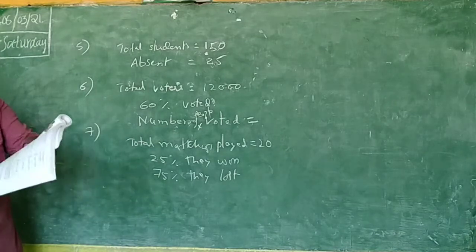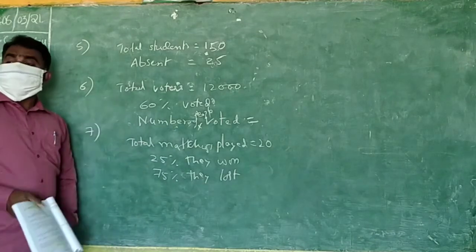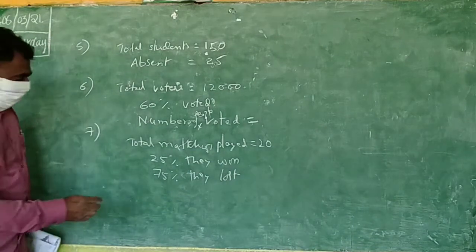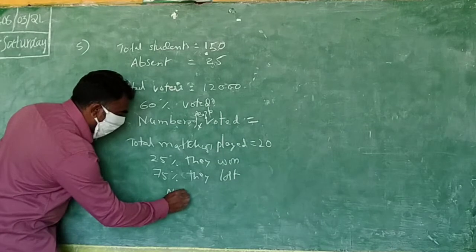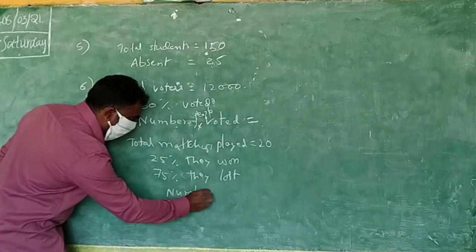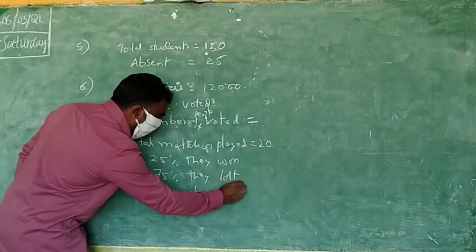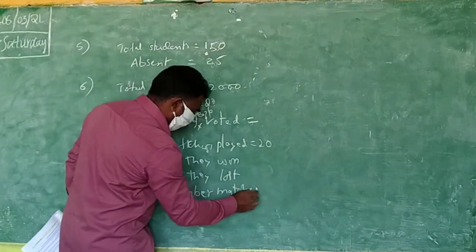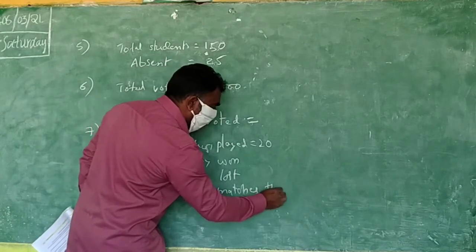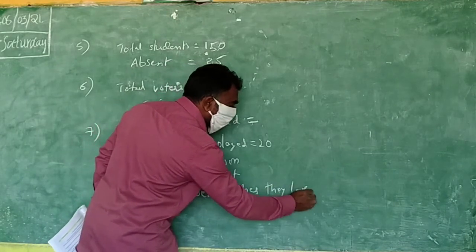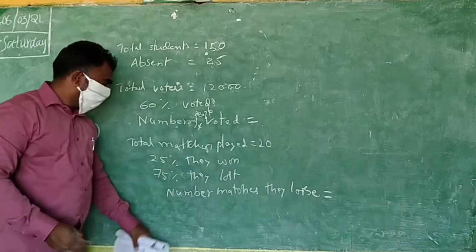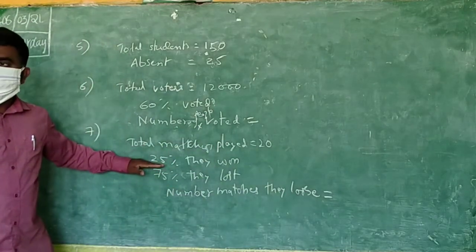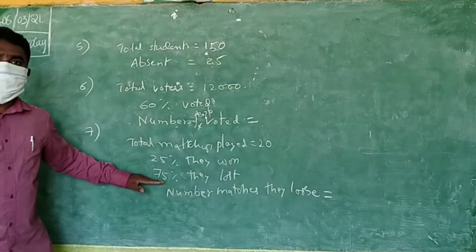What you have to find there? See there. How many matches did they lose? How many matches? 75. Again you are confusing there. Percentage that is, but we are asking number. How many number of matches they lose? This information we know, and he is saying remaining is lost, means remaining.